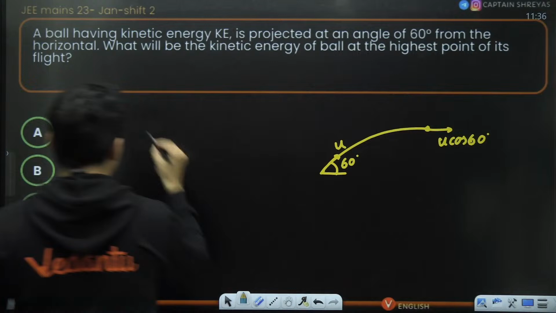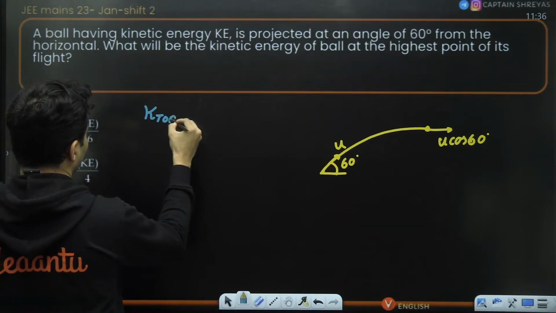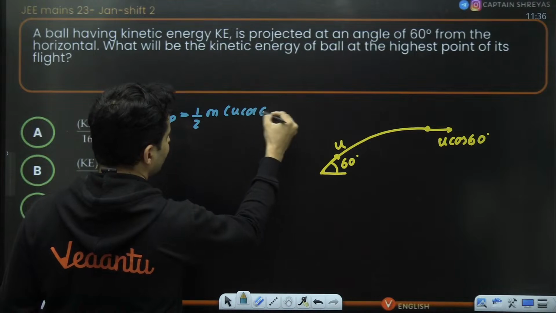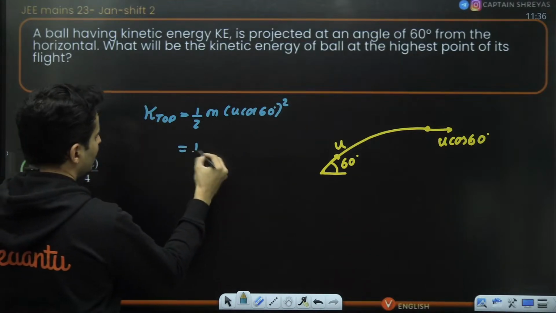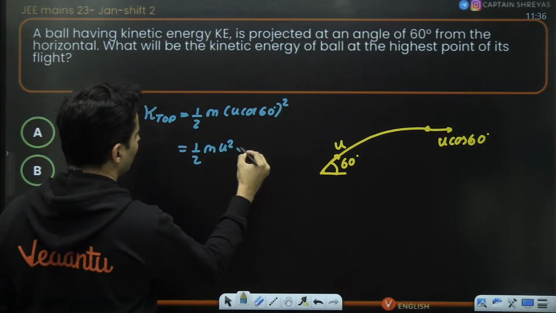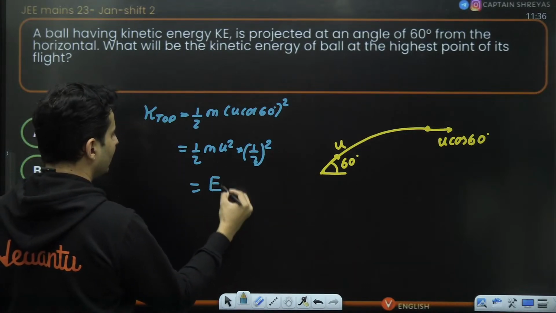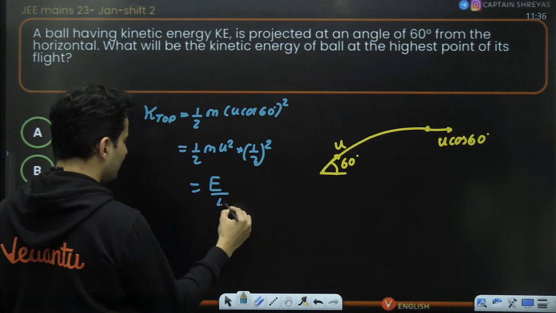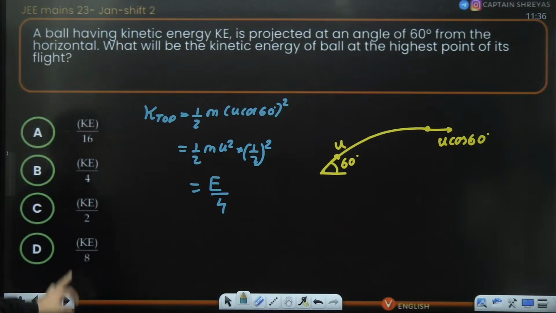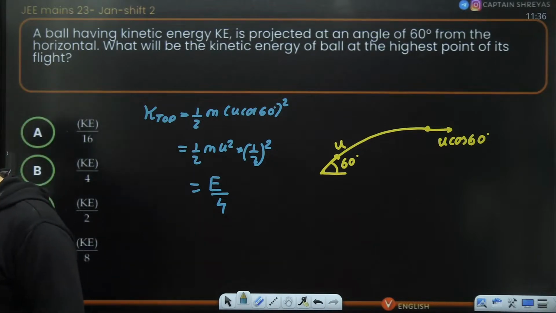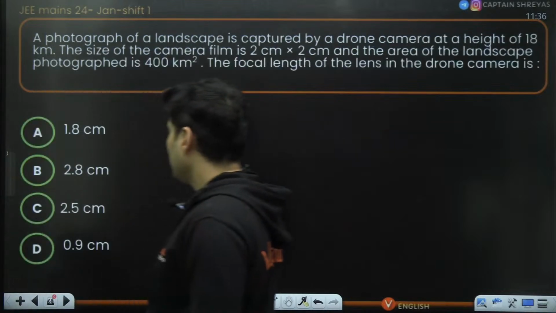So kinetic energy at the top will be half m (u cos 60) square. So half m u square, and cos 60 is half, so half square. But half m u square is the initial energy, and 1 by 2 square is 1 by 4. So KE by 4 should be the answer. Yes, it is correct. Directly you can get it. Is that okay, everyone? No need to find H max or anything at all. Next question.